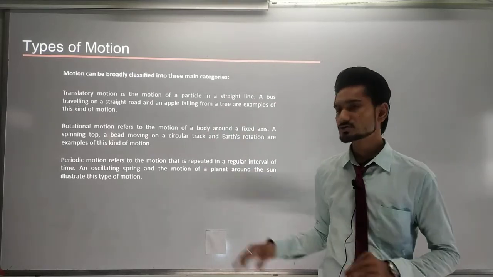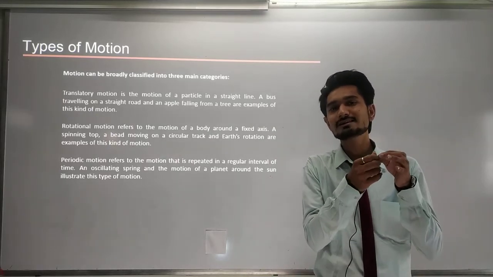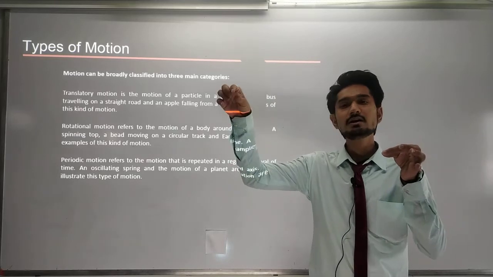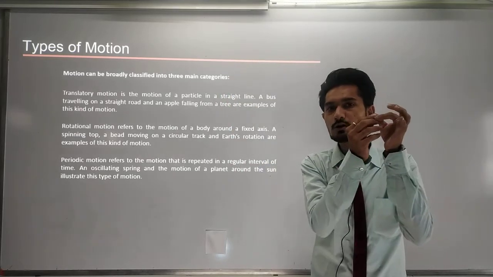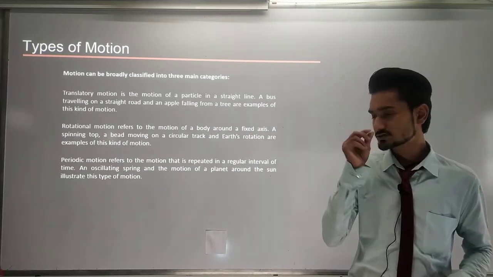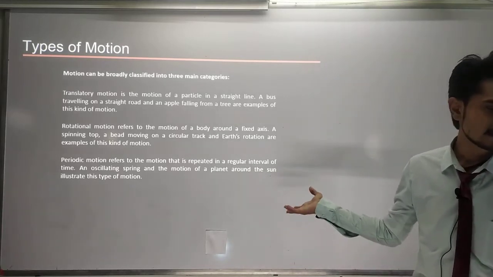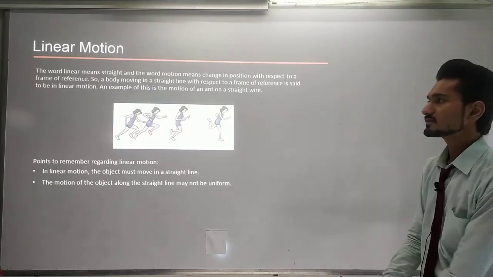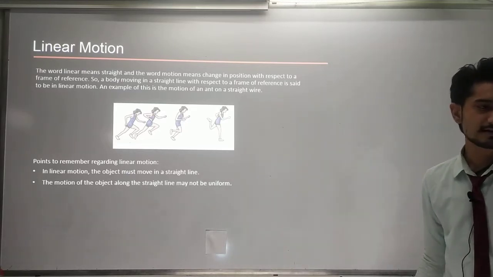In periodic motion, the object travels from one point to another point and then comes back. In the old watches, the pendulum you have seen does periodic motion. Afterwards we have seen linear motion, in which we studied different types of uniform motion.